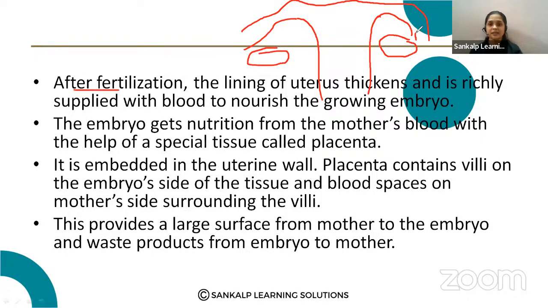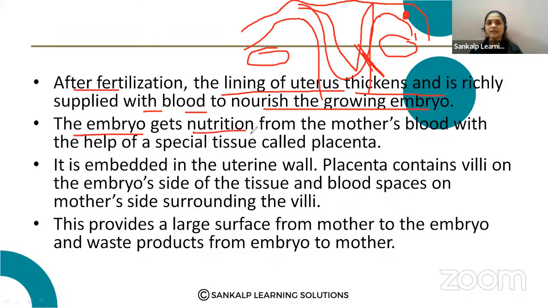After the fertilization, fertilization takes place in the fallopian tube. After the fertilization, the lining of the uterus thickens and is richly supplied with blood to nourish the growing embryo. The walls of the uterus become thickened, getting ready for the attachment of the embryo, and that is getting more blood supply for the growing embryo.